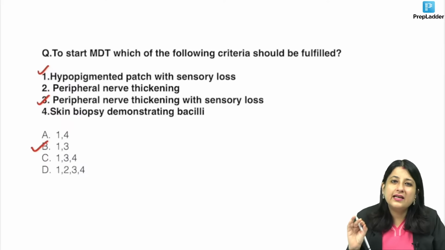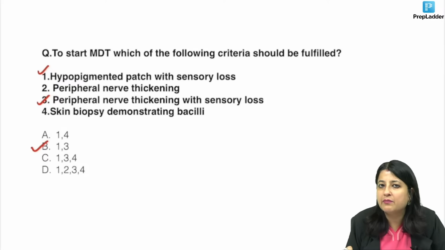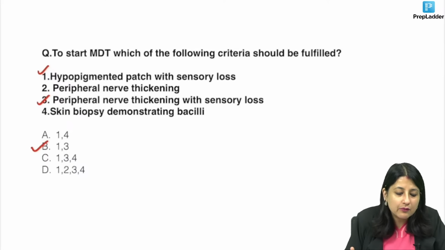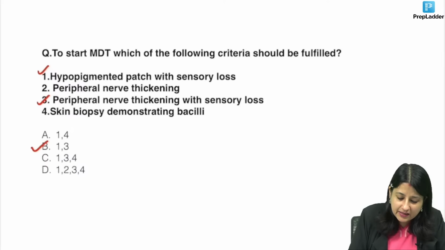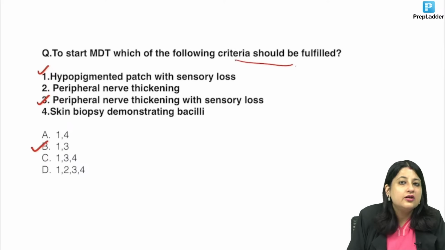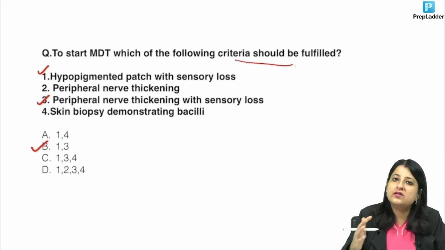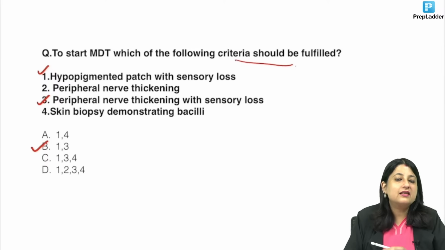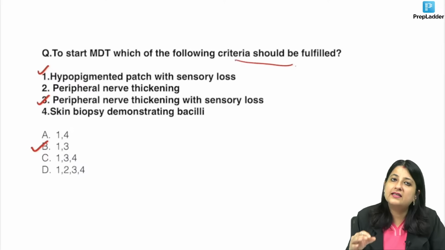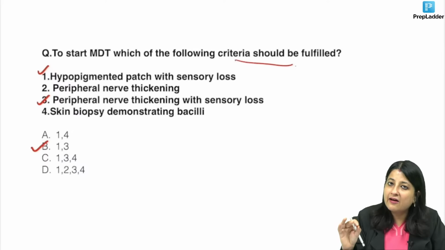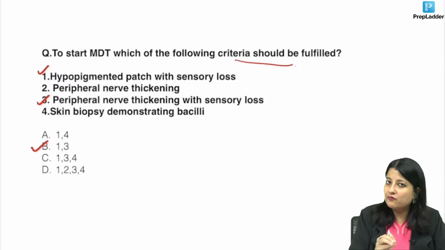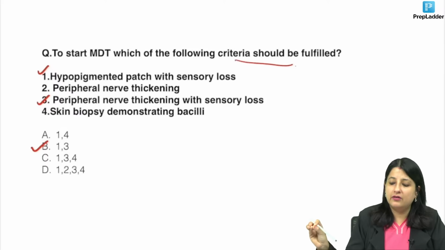You don't really need to wait for the skin biopsy demonstrating bacilli. We can start to initiate MDT. Which of the following criteria should be fulfilled? Okay, to start we can do. For classification, of course, we have to look at the skin biopsy also. But to start MDT, skin lesion involvement and at the same time nerve involvement is enough.